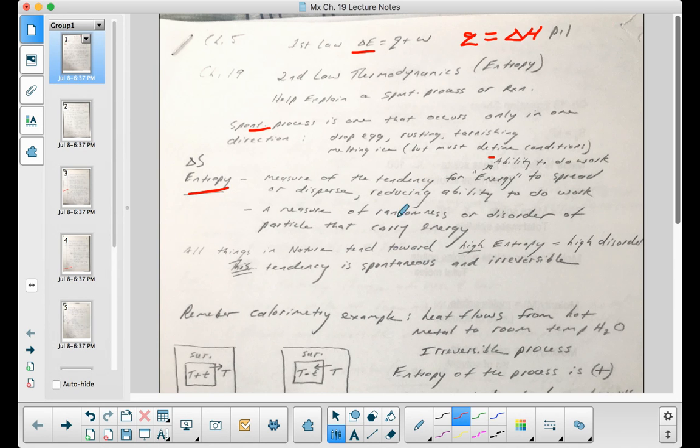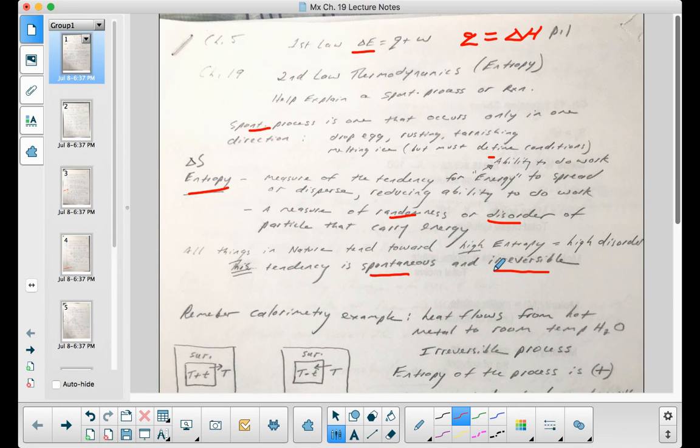And it's a measure of the randomness or disorder of particles that carry energy. So we say that all things in nature tend toward high entropy, high disorder, and that this tendency is spontaneous, and a spontaneous process is considered irreversible.